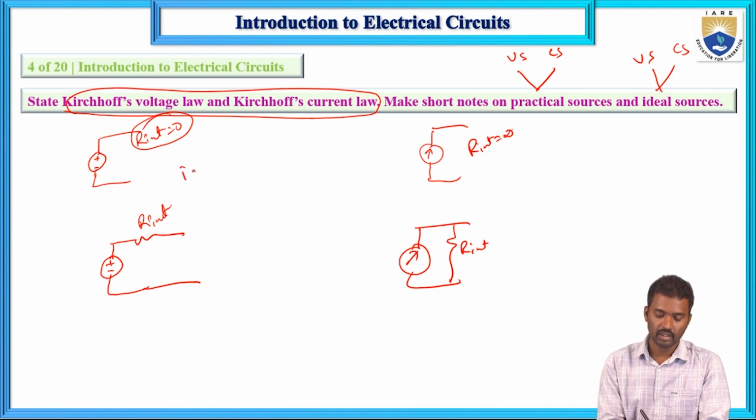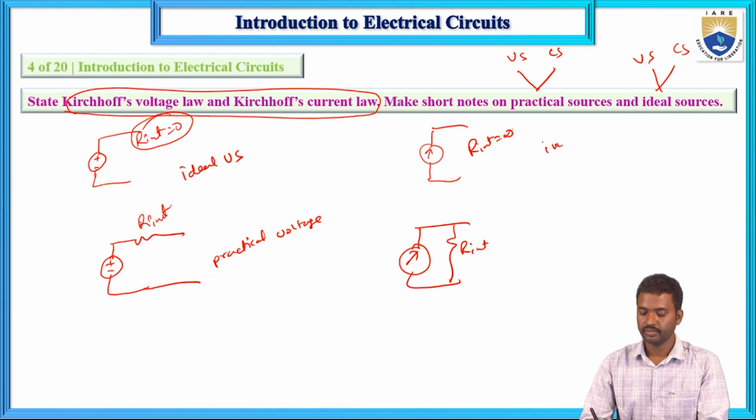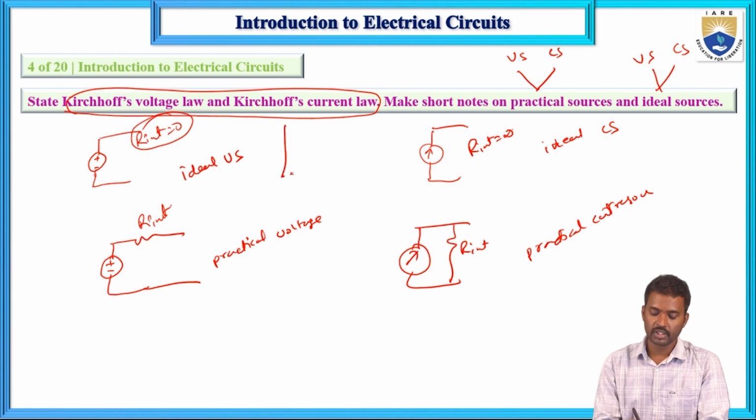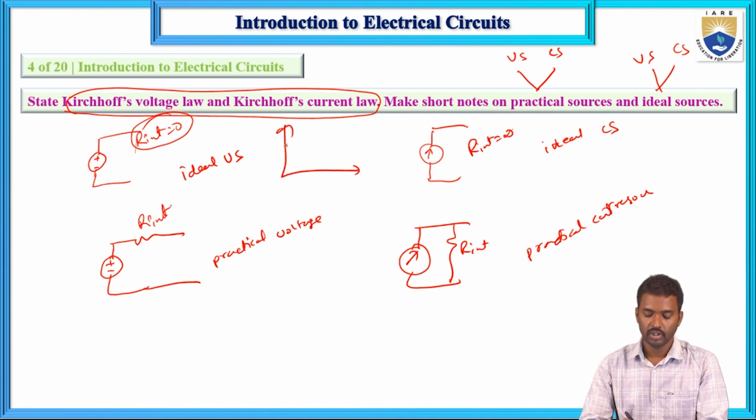So ideal voltage source, practical voltage source, ideal current source and practical current source. Now, if you draw the graph, if you connect one load here, the voltage value is constant no matter how much current flows through the load.